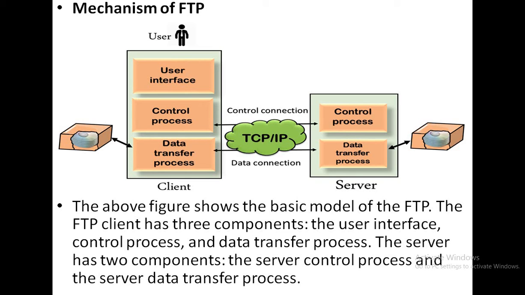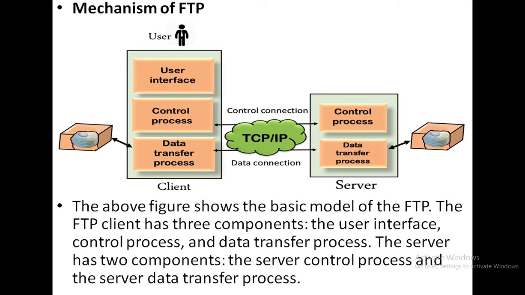This is the diagrammatic representation of how the client and server communicate with each other and transfer files between two systems using FTP. FTP is used over the TCP/IP connection, that's why with the help of the TCP/IP or internet connection, we connect the client and the server.